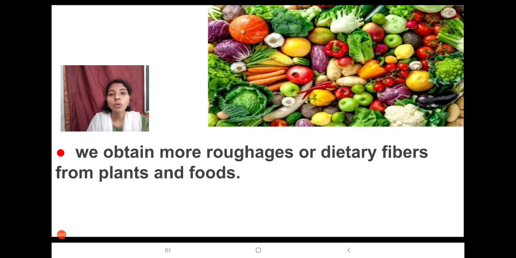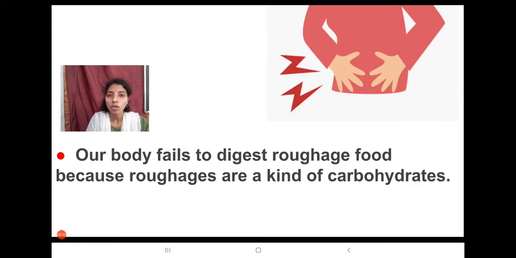We obtain more roughages or dietary fibers from plants and foods. Mostly we will get these roughages and dietary fibers from plants and foods. Our body fails to digest roughage food because roughages are a kind of carbohydrates. That is why our body fails to digest roughage food.